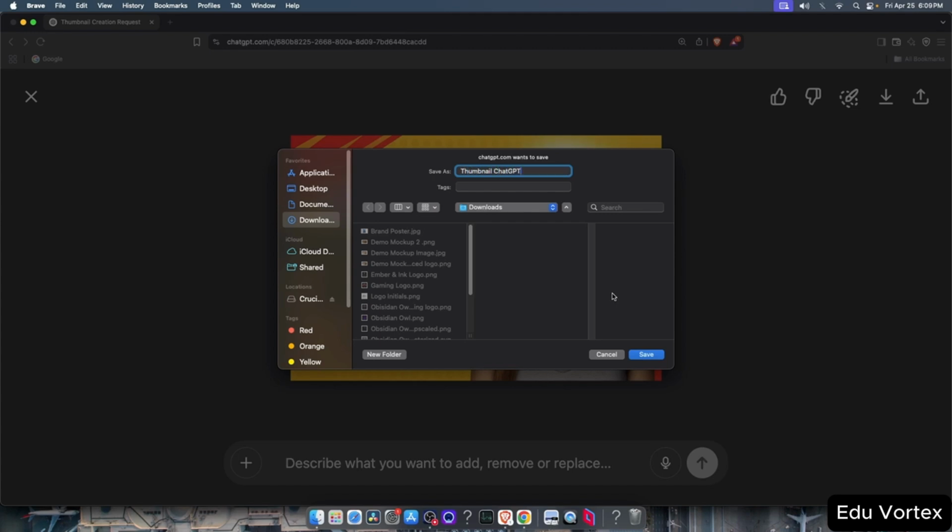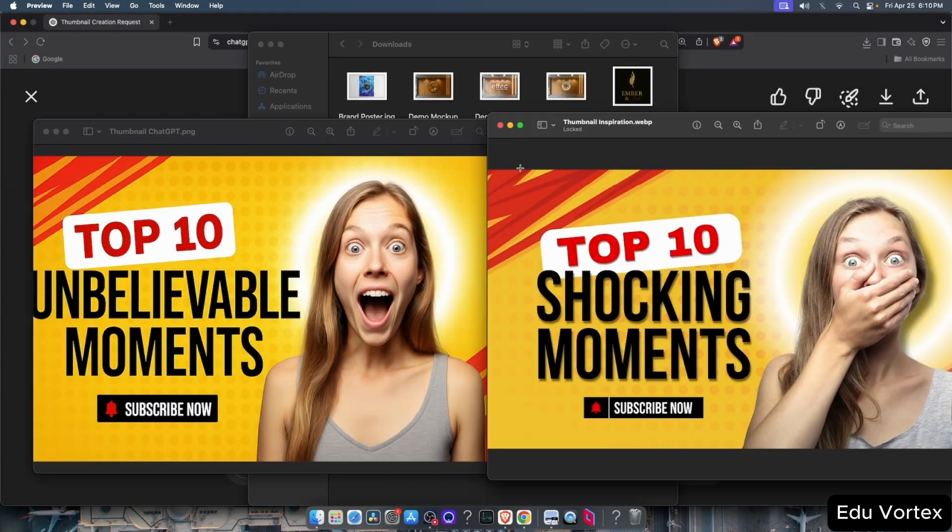I'm going to put both thumbnails side by side so you can have a look. You'll notice that while the person in the image looks quite similar, there are clear differences. The expression has changed. The hand position is different. The text has been updated overall. The new thumbnail matches the vibe and style we asked ChatGPT to create, while still being unique. And that's how you can create a new thumbnail using ChatGPT.